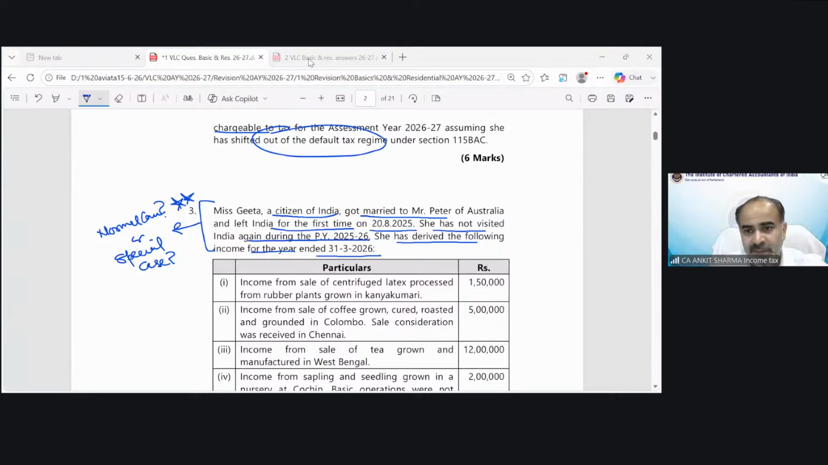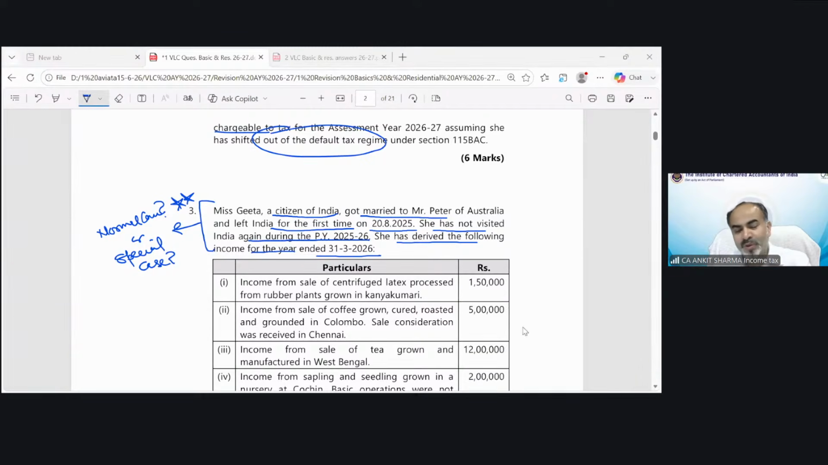Soumya is saying normal case. Gayatri is saying normal case. Miss Geeta is leaving India permanently. Remember, she's getting married. She's not going to visit outside India. She's leaving India permanently. Normal case by Mehak. Aditya is saying the question is different. Vishaka is saying normal case. So I can see some of you are saying normal case, some of you are saying special case. And that's correct. And this is a different case. Absolutely. Yes, that's a different case.